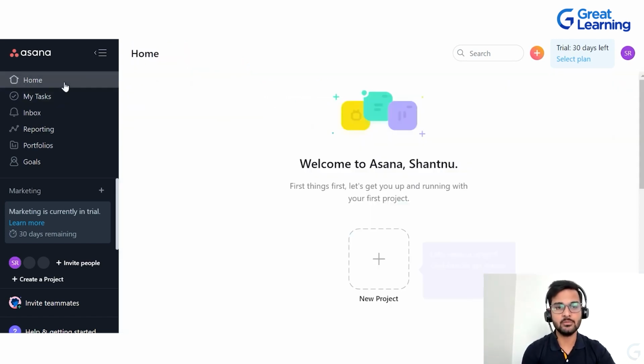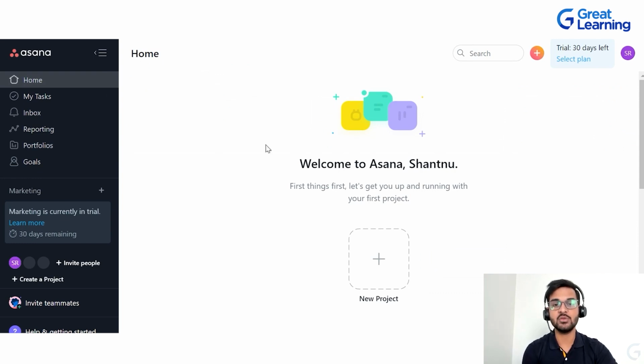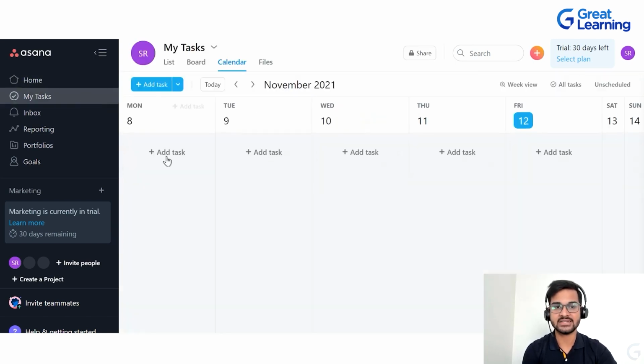Now if you go to the home tab, as of now we have not created any project. Otherwise it will show where exactly we are, and you can track it from the home page itself. If you click on My Tasks, you will be able to see all the tasks of your project. You will be able to see where you are. You can track as well.